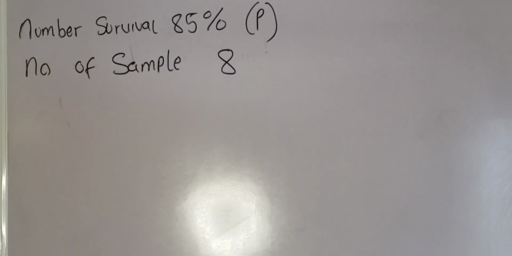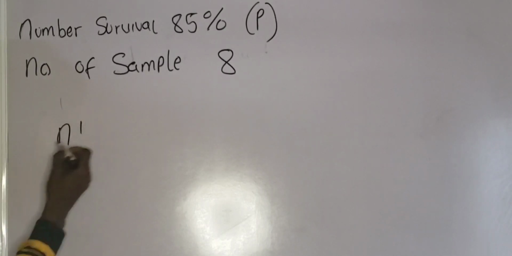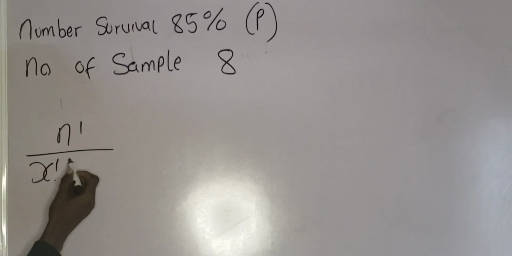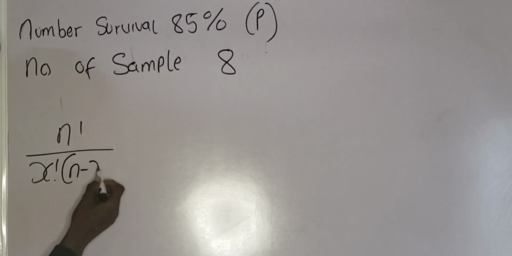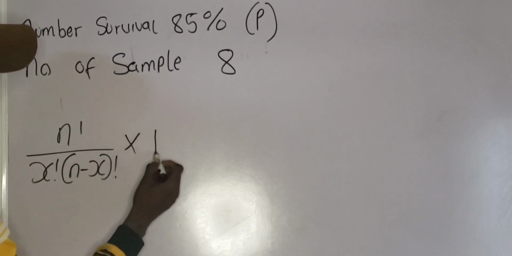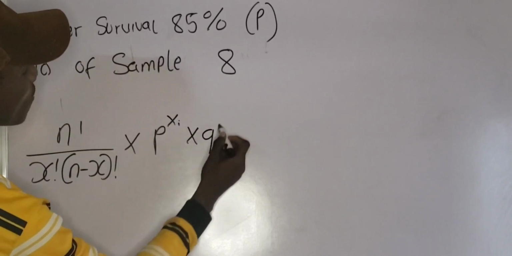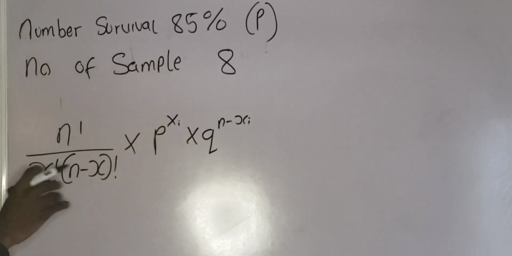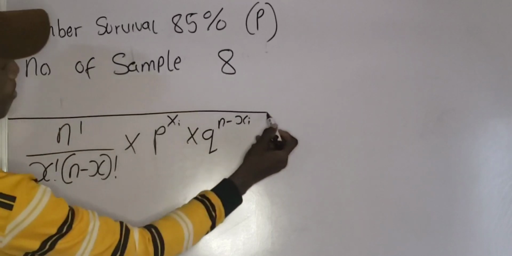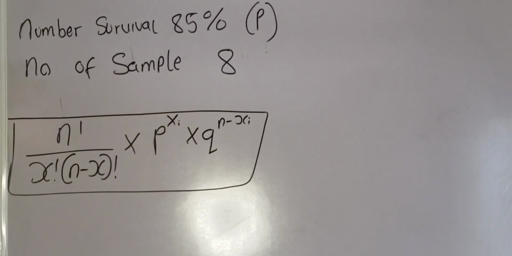Now from your binomial distribution, you remember this formula: n factorial all over x factorial times (n minus x) factorial, multiplied by p raised to the power of x, multiplied by q raised to the power of n minus x. Do you remember this formula from your binomial distribution? If you didn't remember, it is important that you revert back to the class. Now, if you look at the formula that I wrote on the board, I want to put down the parameters that are inside the formula.